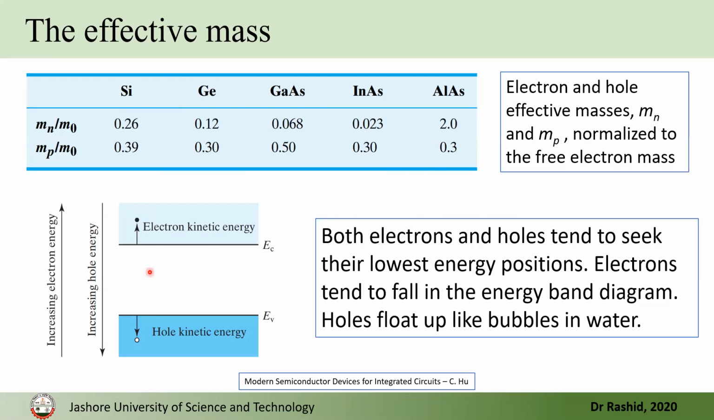Now there's one more thing about the electron and hole. As the electron goes to an upper level, the energy of the electron increases. Therefore, the electron tends to occupy the lower states. But if you go in the opposite direction, the energy of the hole increases. Therefore, the hole tends to occupy the higher energy levels.